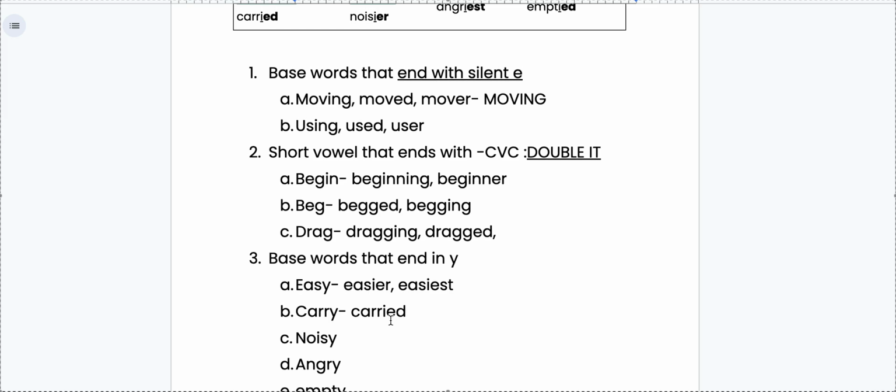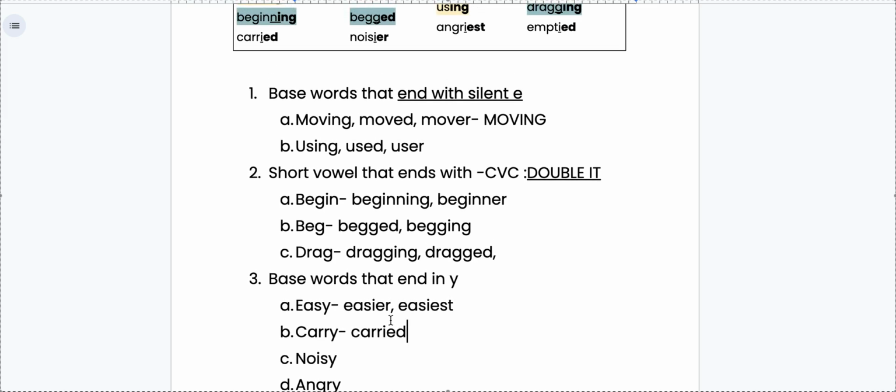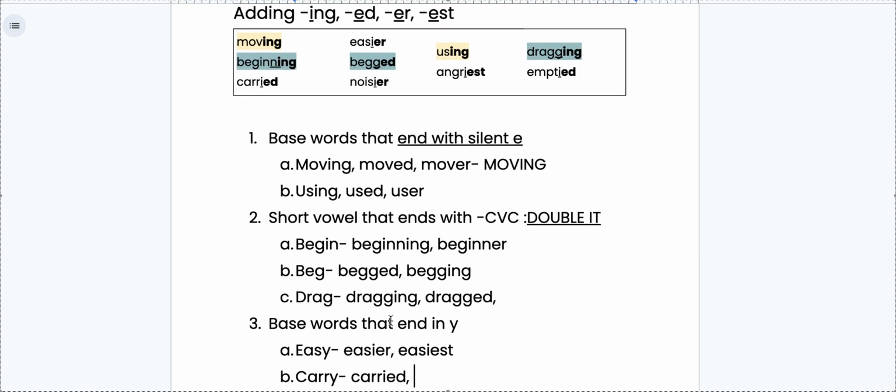Carried. Okay. Are you noticing how there might be something that looks a little weird? I kind of stopped myself because I wanted to explain it at the end. So we have our word carried. Let's try carrier. Like if I'm a carrier, like a hospital carrier. Carry, drop the Y, add an I, and add your vowel suffix. Something looked a little off when I started to type. I was gonna say carrying.